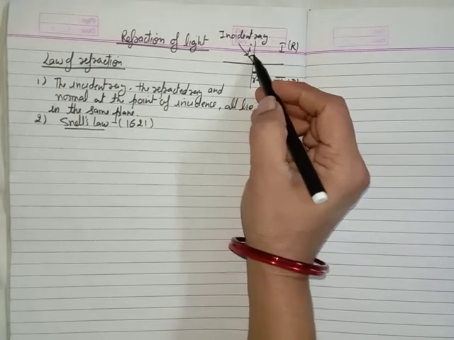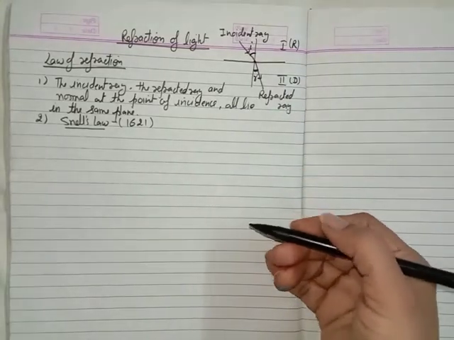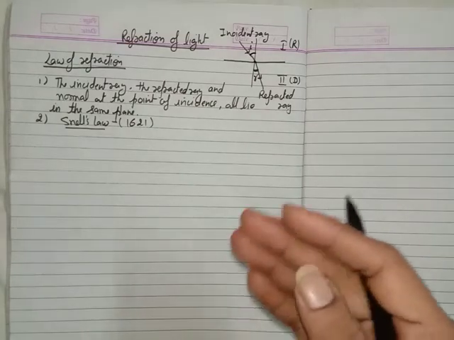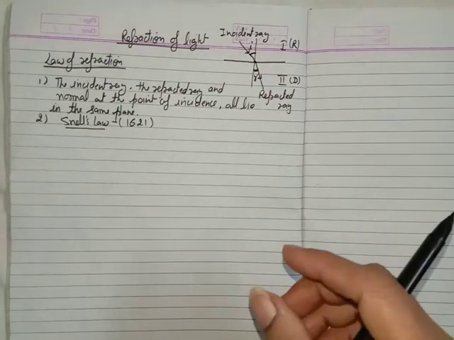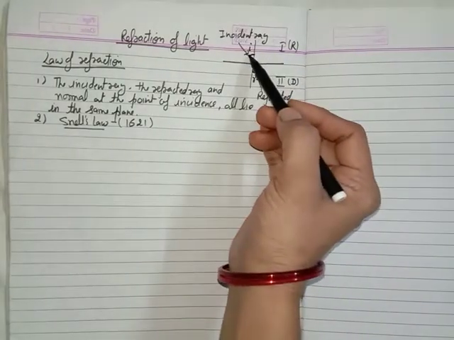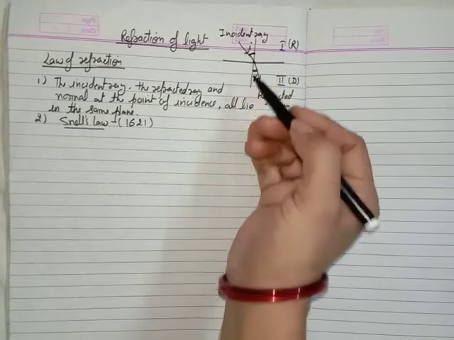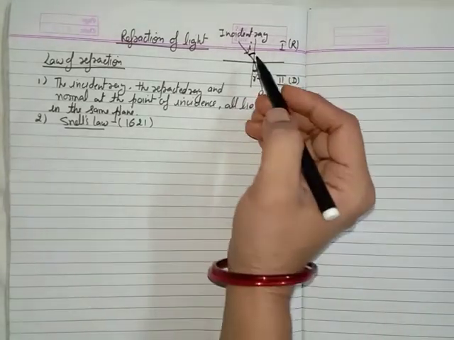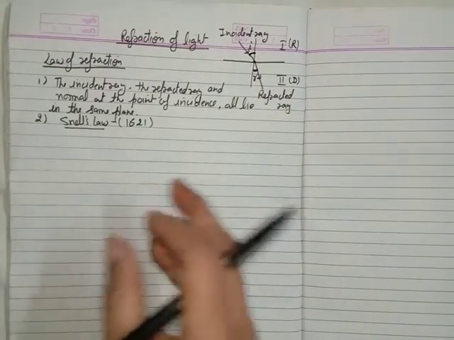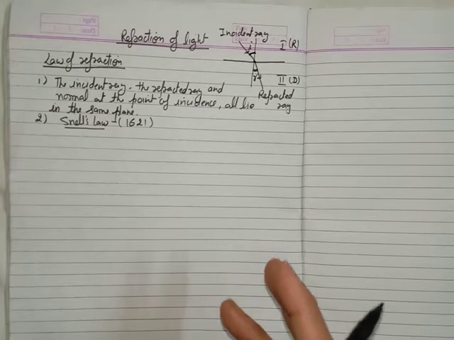sine of the angle of incidence, you know the sine, a trigonometric ratio. I think you have studied in mathematics what the trigonometrical ratios are, and we know that sine is a trigonometrical ratio. So the sine of the angle of incidence means we put the value of this angle in sine. Like suppose this angle is 45 degrees, so we can say sine 45, and we all know that the value of sine 45 is 1 upon root 2.